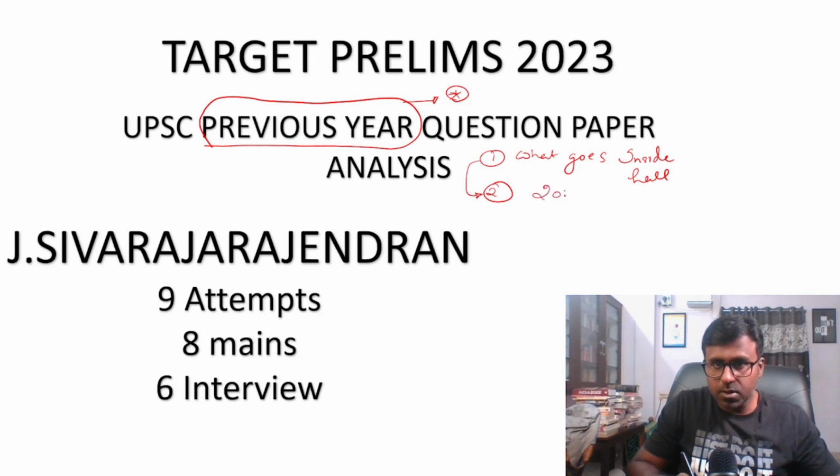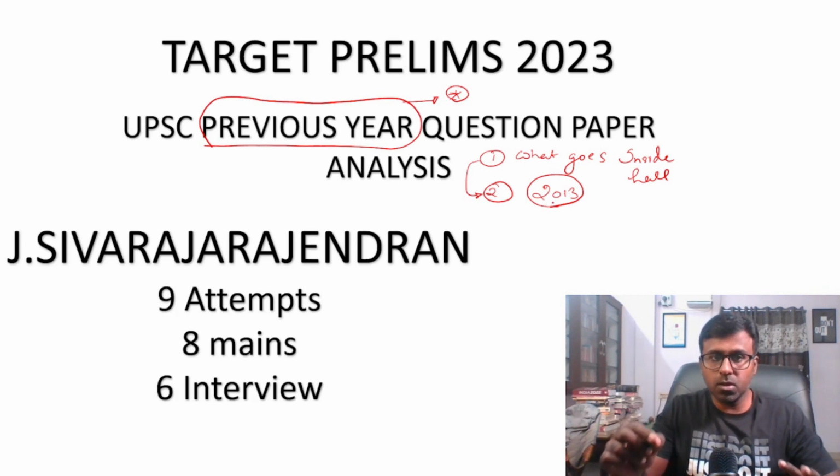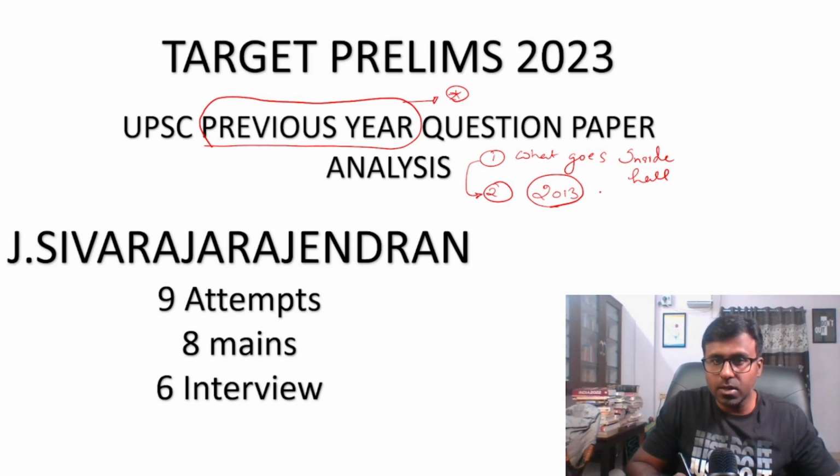For example, this time I'm going to take the 2013 question paper. The 2013 question paper is what we are going to solve in this series of videos initially, and by that logic I'm going to explain how the logic works inside the hall. So this is the primary thing which I'm going to establish.